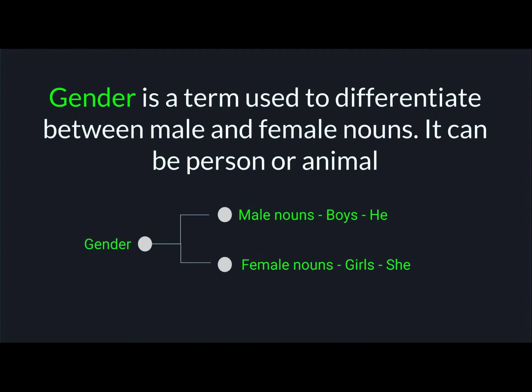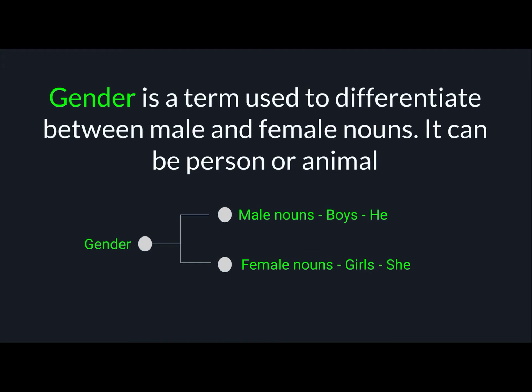Now, children, have you heard of the words king, queen, father, mother, uncle, auntie, brother, sister? All these are noun words. So, now let us start our lesson on gender.